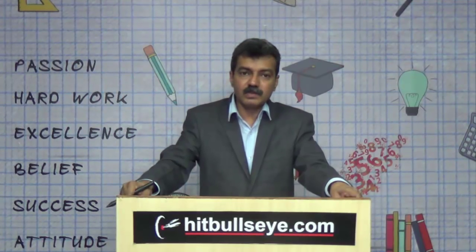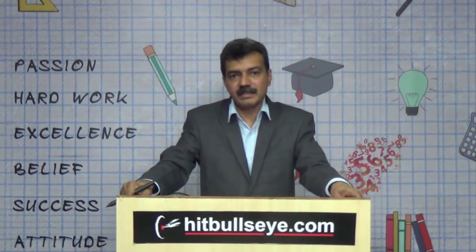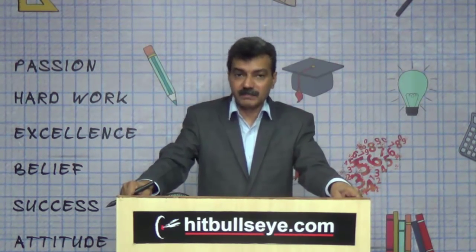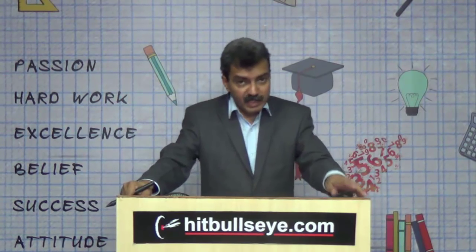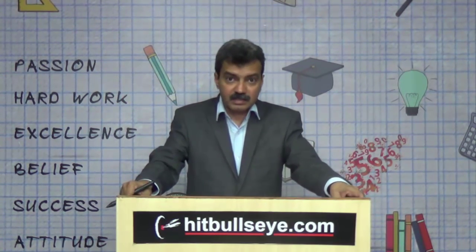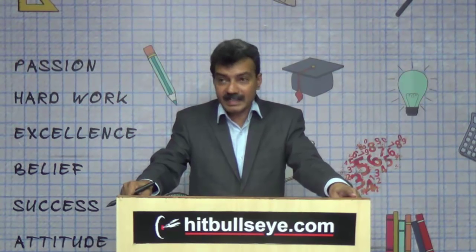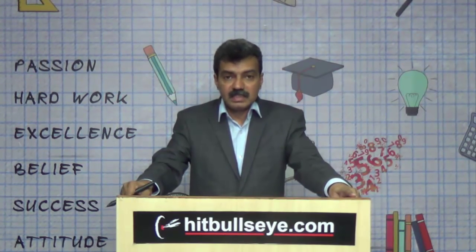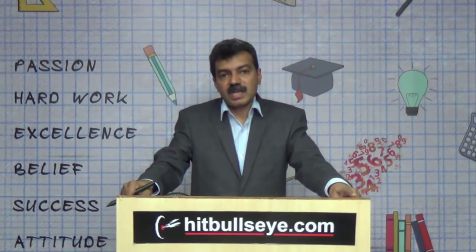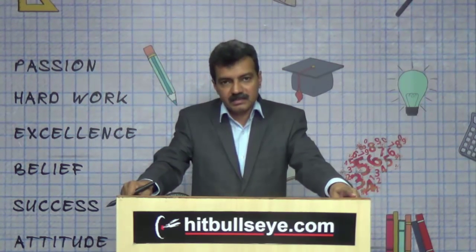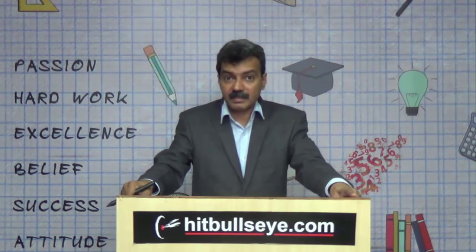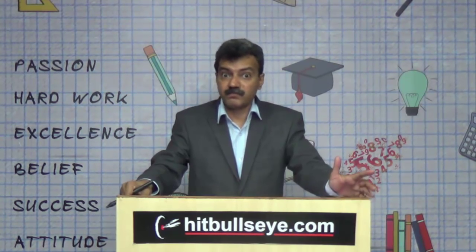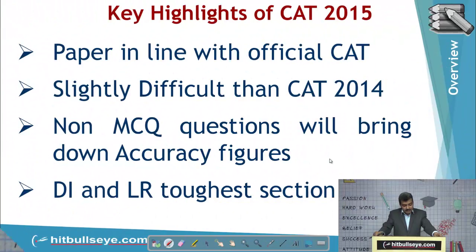But a lot of people have underestimated the introduction of subjective questions. With my experience of looking at the last 2-3 papers, and having analyzed even the toppers' accuracy, these subjective questions are going to bring down your accuracy level. Remember that. And in the math section we had 14 such questions.